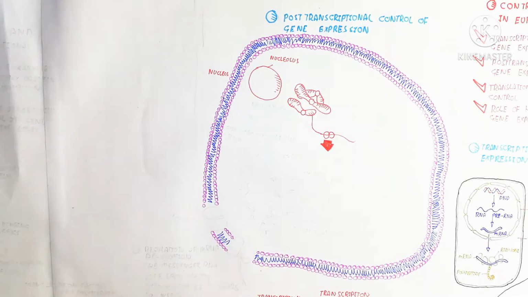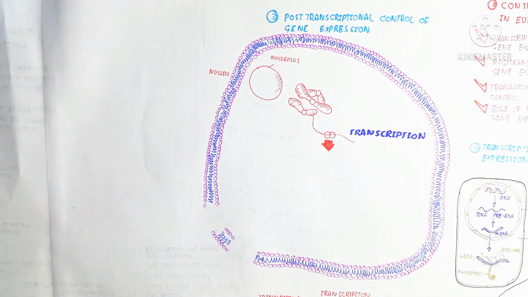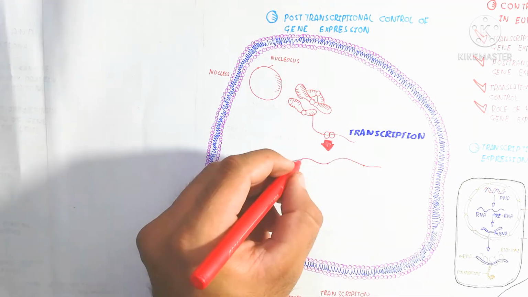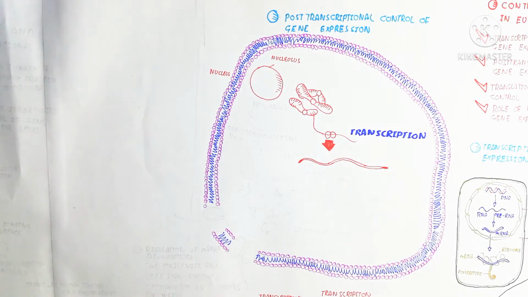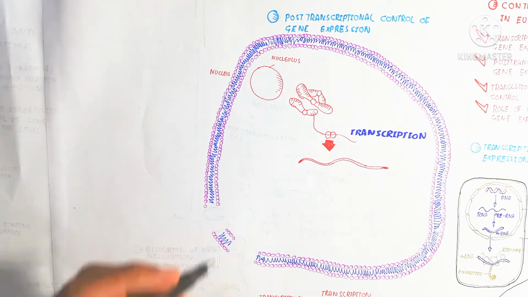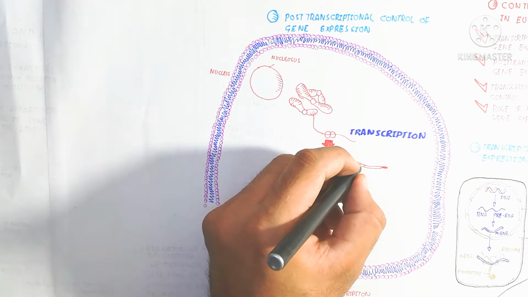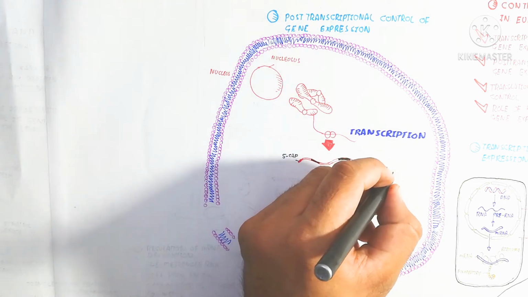Here is the nucleolus, which is part of the nucleus, while the chromosomes are present in the nucleus, made up of DNA. Here is the DNA thread I am taking out. Through transcription, the RNA is produced. This RNA has two ends, the 5' cap and the poly A tail.